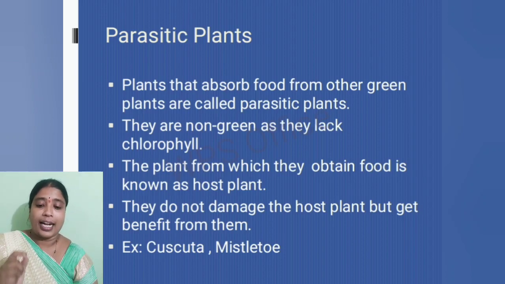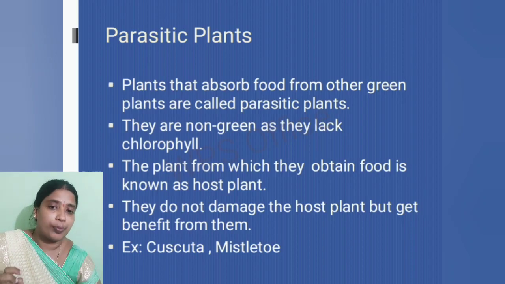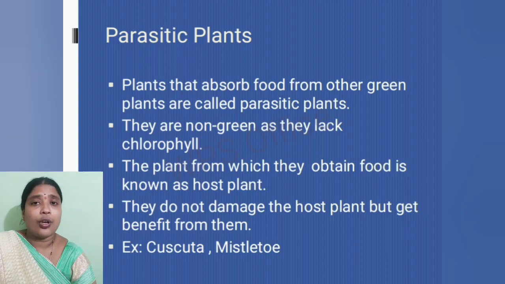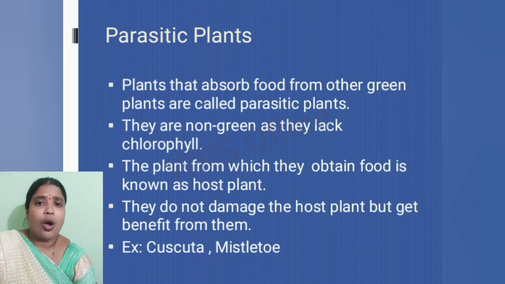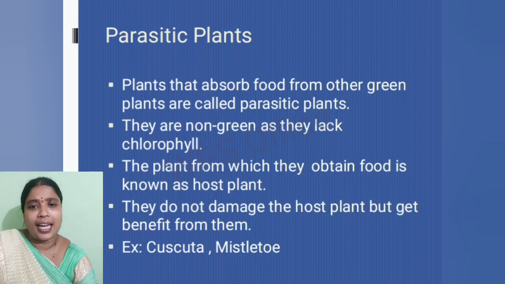And the parasitic plant gets its food and other requirements from this host plant. But during this process they do not kill or damage the host plant. They simply get the benefit from the host plant without killing or damaging it.